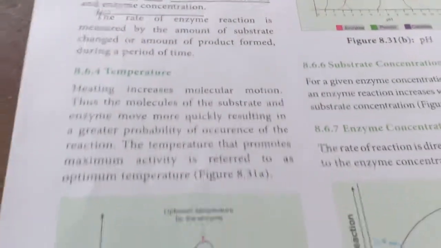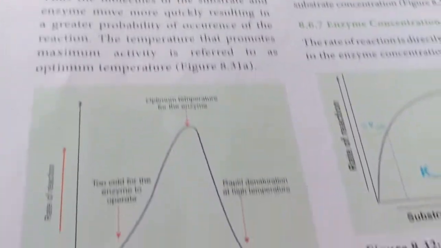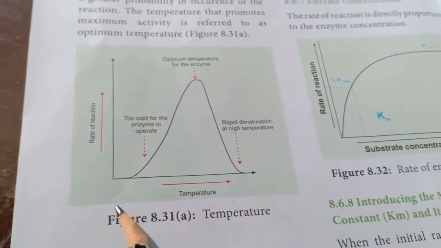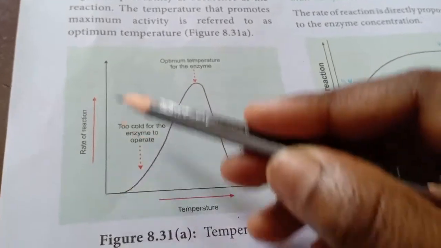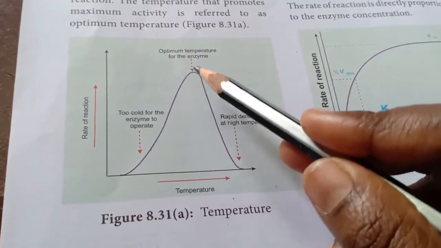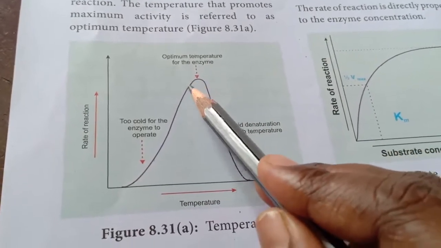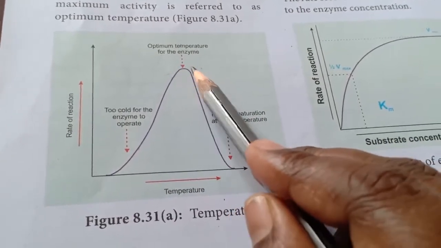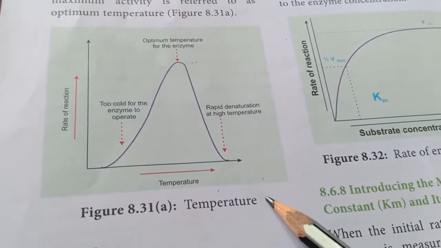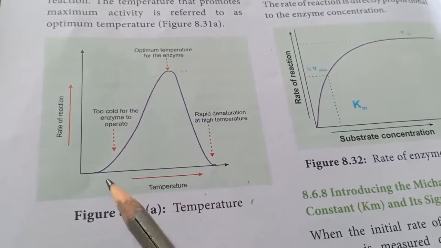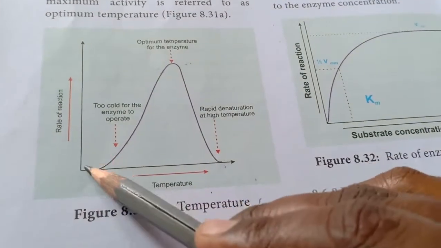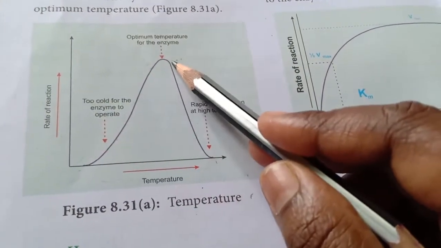So, based upon this, the rate of reaction is depending. You can find the flow chart, the graph diagram here. Temperature is here and the rate of reaction. As the temperature is increasing, at a certain point it attains the maximum, after which it gradually slows down. Okay, see, as temperature increases, the rate of reaction keeps on increasing.